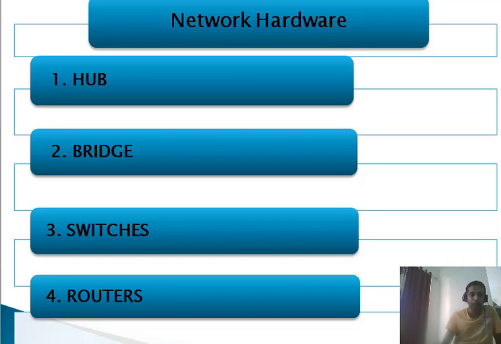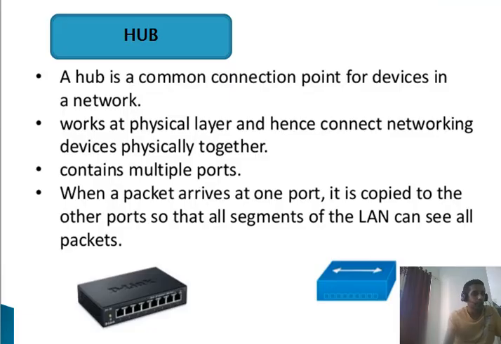We will check all these devices one by one in detail, starting with the hub. A hub is a common connection point for devices in a network that works at the physical layer, and hence connects networking devices physically together.